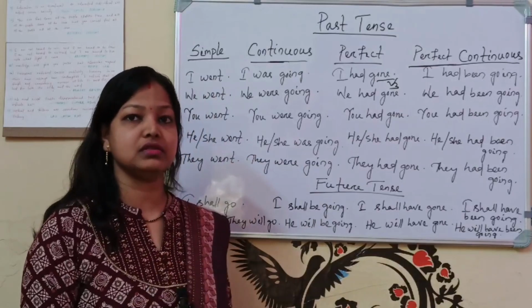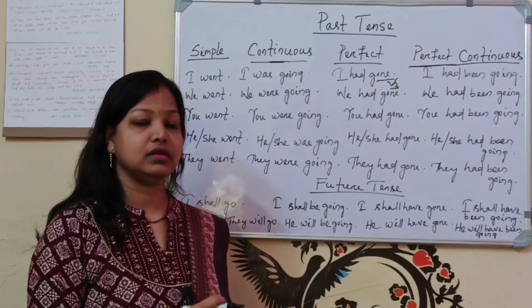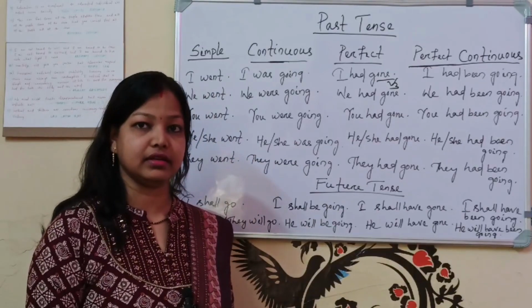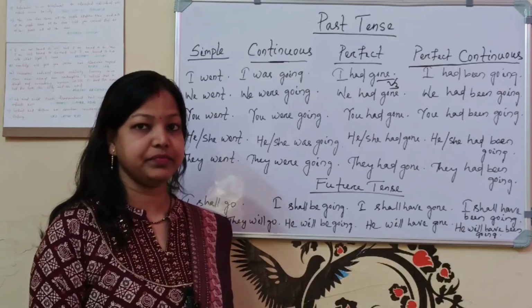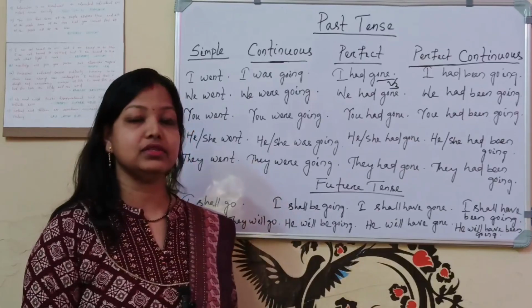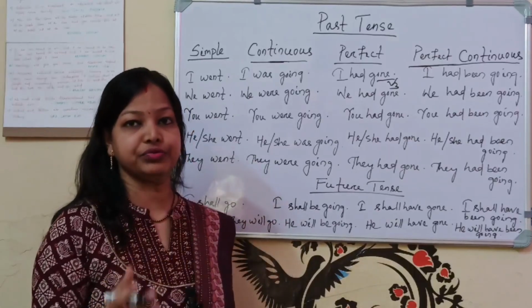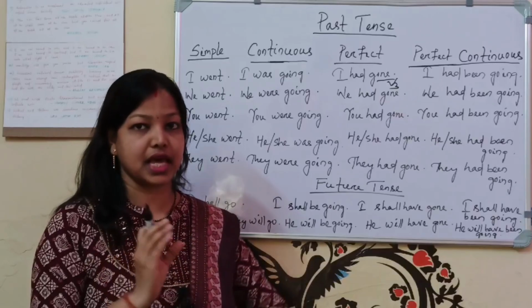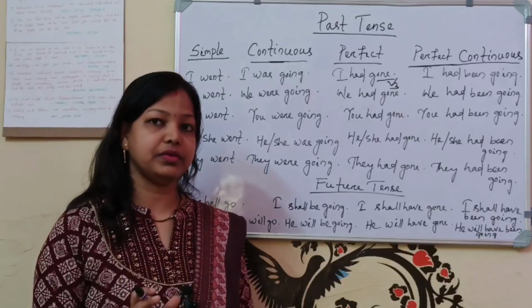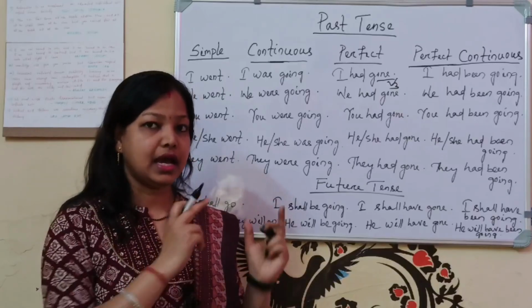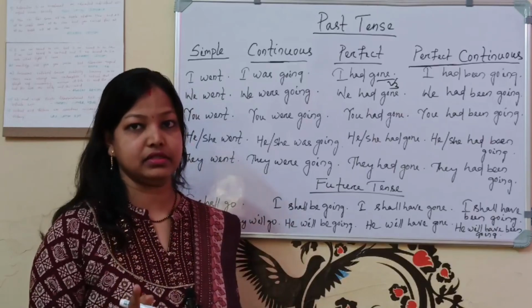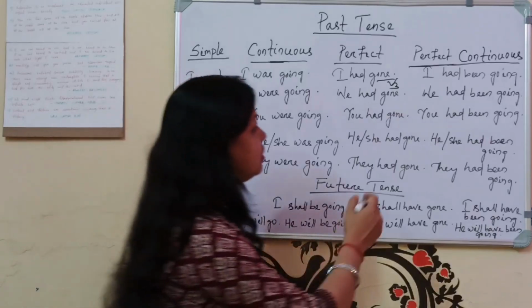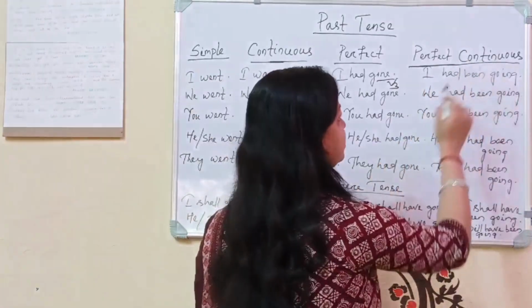Similarly, do, verb 3 is done. And write, verb 3 is written. I have written. Okay. So in past tense we are using had plus verb 3. We cannot use has or have. Has or have is in present tense. Had is in past tense. You must remember.